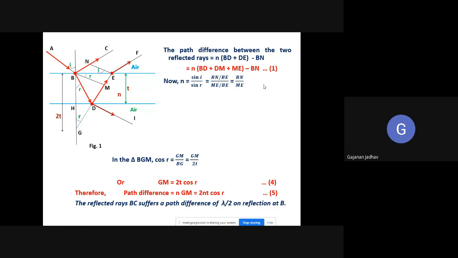Now we know the refractive index is the ratio of the sine of the angle of incidence to the sine of the angle of refraction.